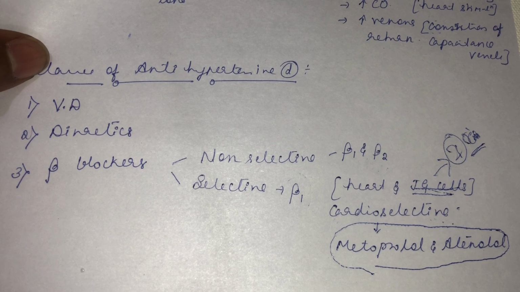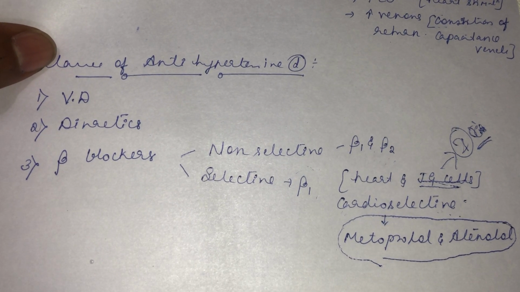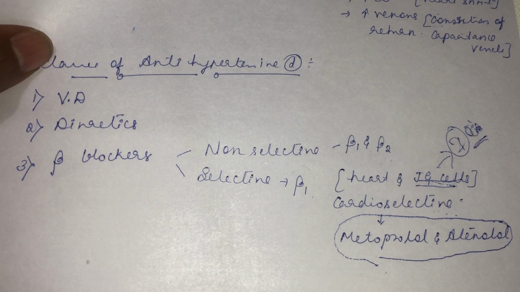See, if you go to any of your grandfather, father or mother, and ask them what is the drug they are using for hypertension, preferably this drug will be there in their prescription list. So it is a first line of treatment to treat hypertension. So this is one of your assignment questions. Why are these drugs more preferred than vasodilators and diuretics? Okay, that will be your assignment question.